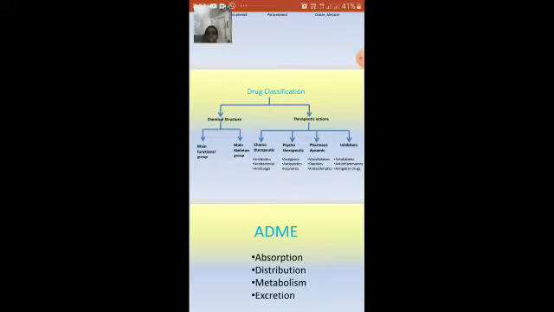Skeletal group means the structure, the backbone of the compound, like pyrimidine, purine, any heterocyclic atom. If it is present, definitely it reflects in the biological activity, like purines.